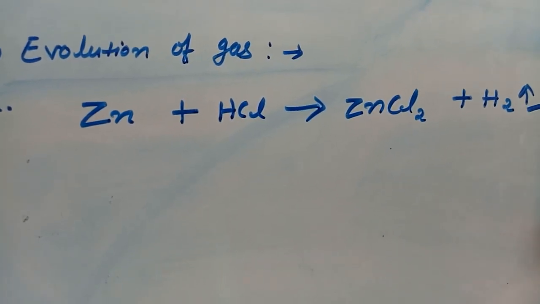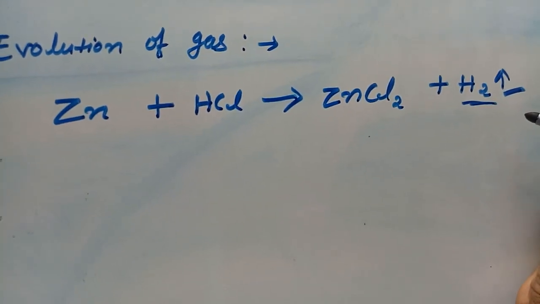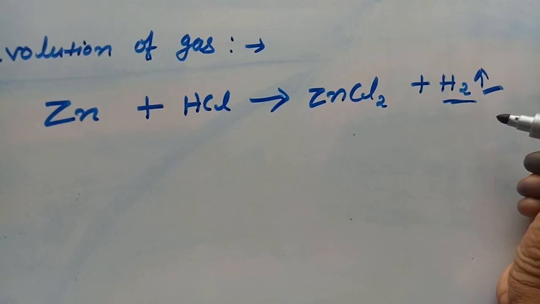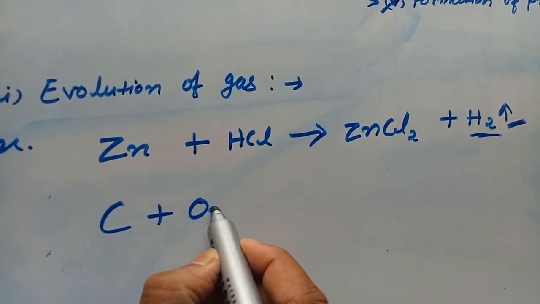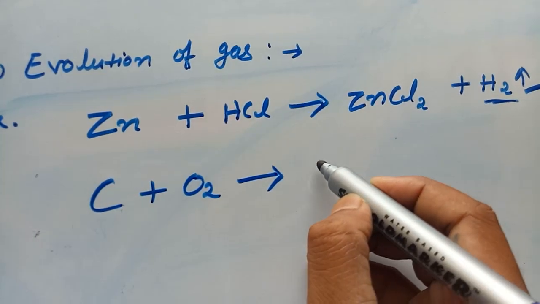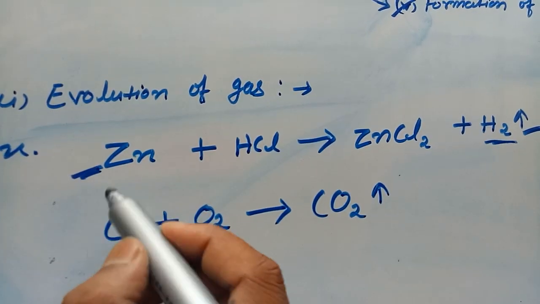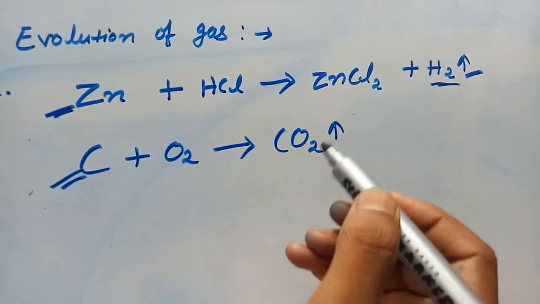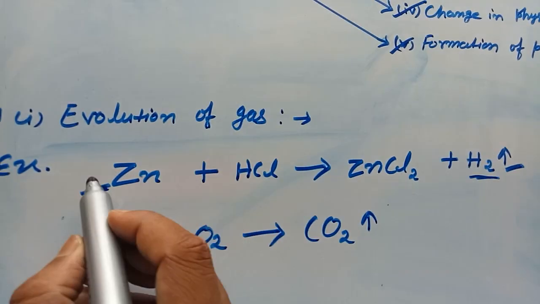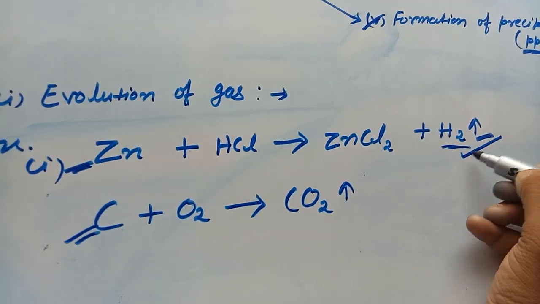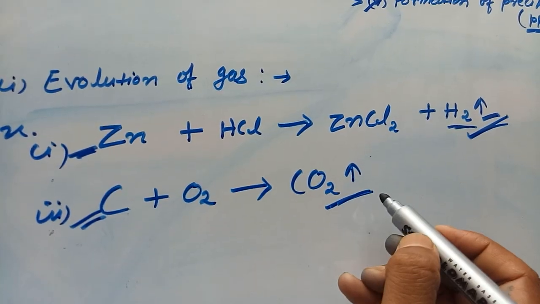This upward arrow is the indication of evolution of gas. There is one more example. When you burn carbon in the presence of oxygen, it will also release carbon dioxide gas. In each case we can see that some gases are evolved. In example 1, it is evolution of hydrogen gas. In example 2, there is evolution of carbon dioxide gas.